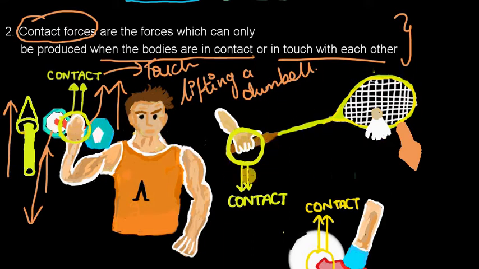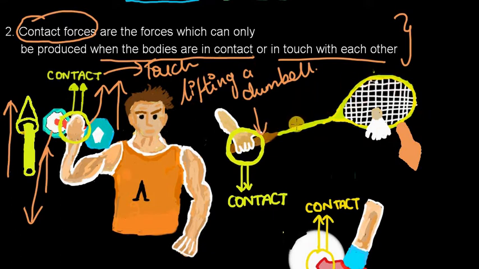Let's consider another example. This is a badminton racket and some person is holding it. When you play badminton, you push the racket and try to hit the shuttle. The racket hits the shuttle and pushes it, isn't it? So how is this person applying a force onto this racket?